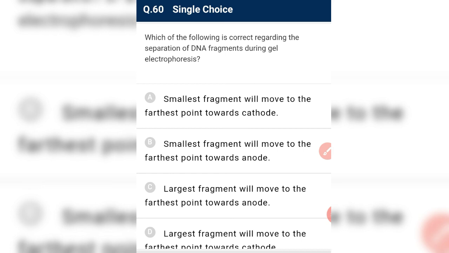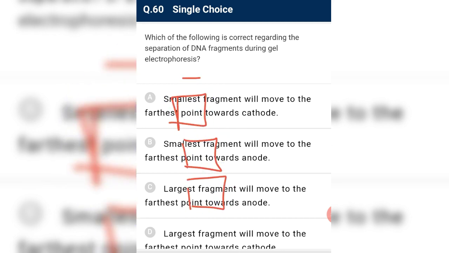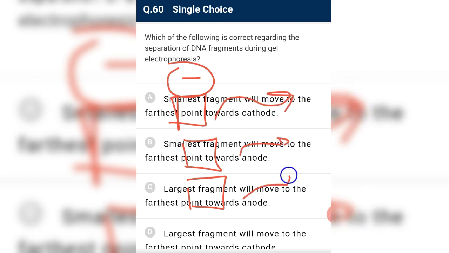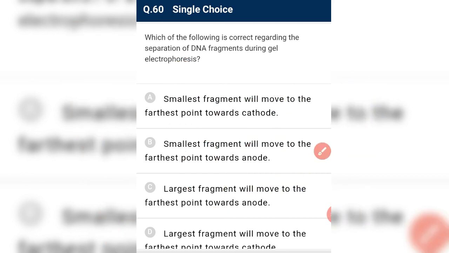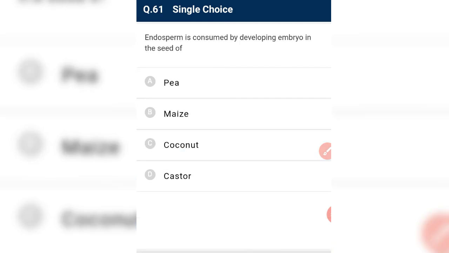From which side? We add DNA at the cathode, and the cathode is negatively charged. DNA is negatively charged, so they will repel, and the DNA will move toward the anode. So the smallest fragments will move farther, and farthest toward the anode.